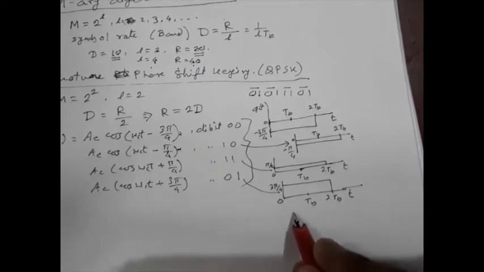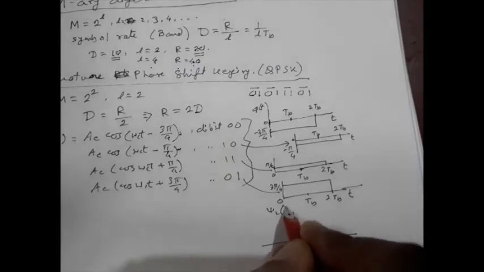Now if we consider the signal space diagram, say psi1(t) and psi2(t) are the two bases.